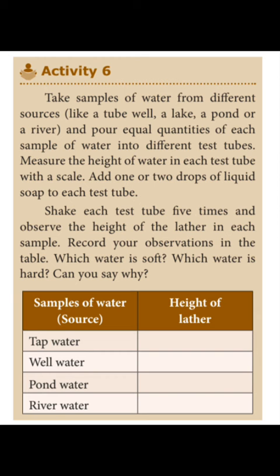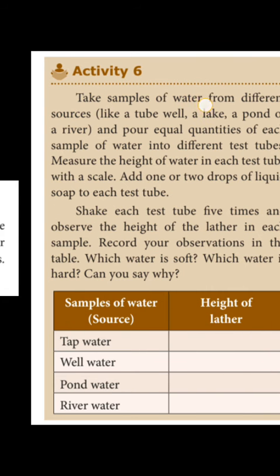Then we have to measure the height of water in each test tube with a scale, and add 1 or 2 drops of liquid soap to each test tube. Then we have to shake each test tube 5 times and observe the height of the lather in each sample. Then we have to record our observations in the table.